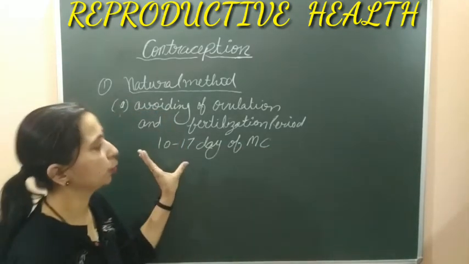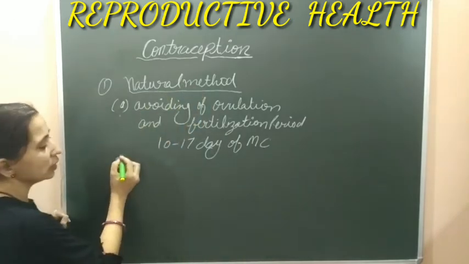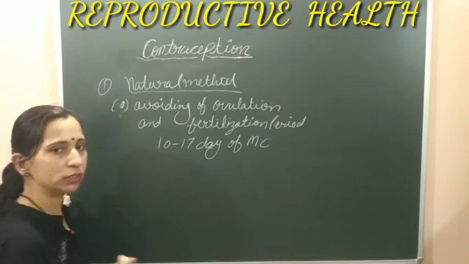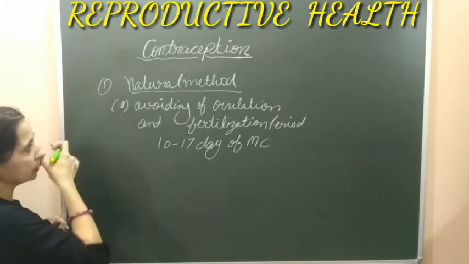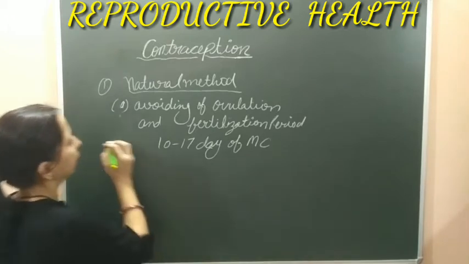Otherwise this period should be avoided to work as a natural method. So this is the first way by which pregnancy can be avoided, and it can be used as a contraceptive method. Next, it can be called periodic abstinence.